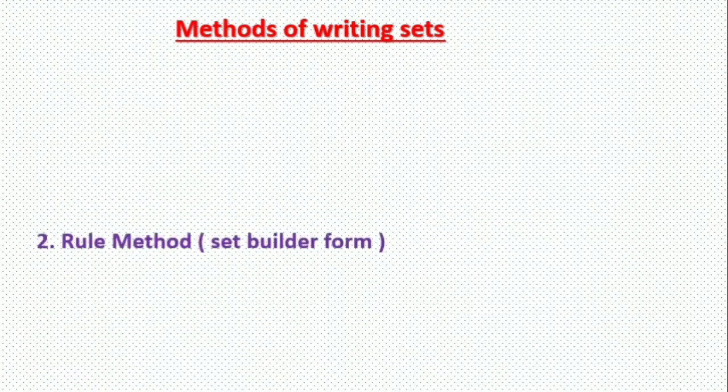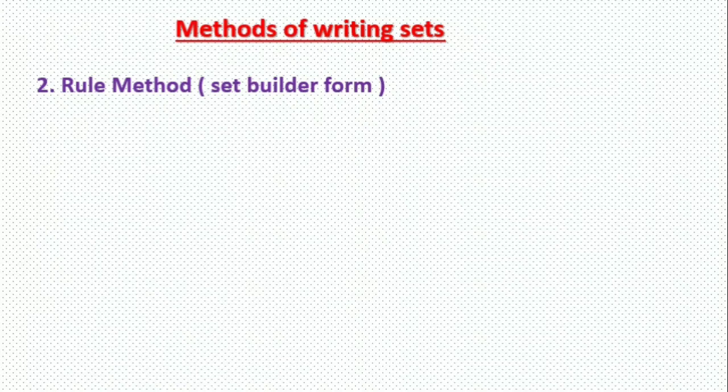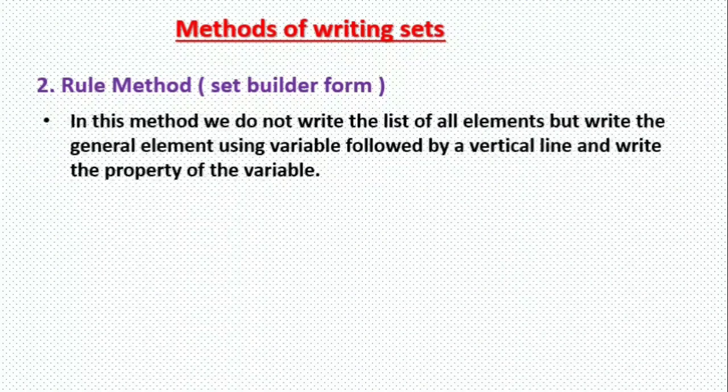Now the second method is the rule method. It is also called set builder form. In this method, we do not write the list of all elements, as we wrote all the elements C, O, M in the word complement. Like that we do not write a list of all elements, but we write a general element using a variable.